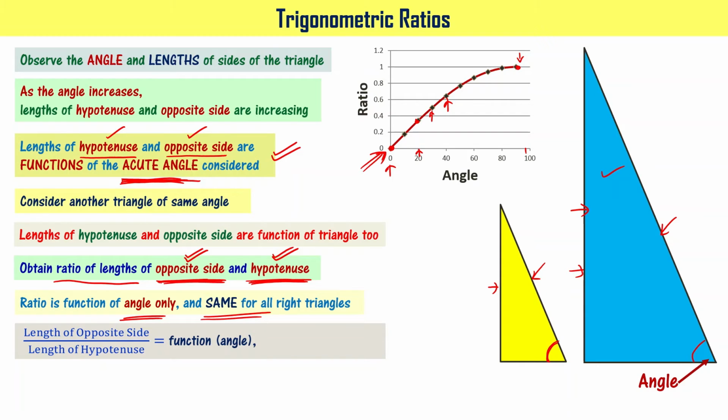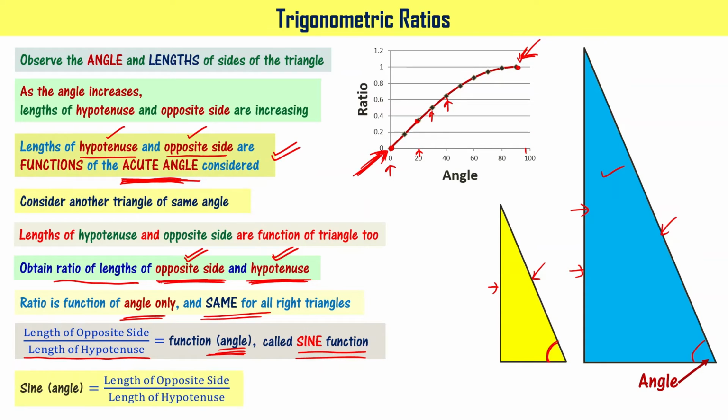That ratio, we said that it is just a function of angle, right? I can write it as length of opposite side divided by length of hypotenuse is a function of the angle. That function I have shown here using the graph. Right? That particular function is called sine function. Please note this. In the trigonometry notation, this ratio of length of opposite side and length of hypotenuse is called a sine function.